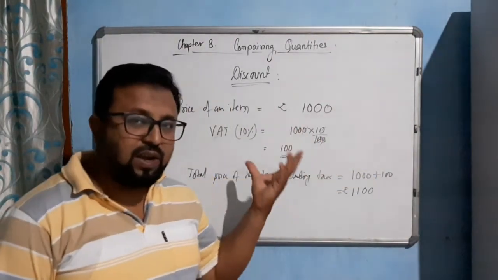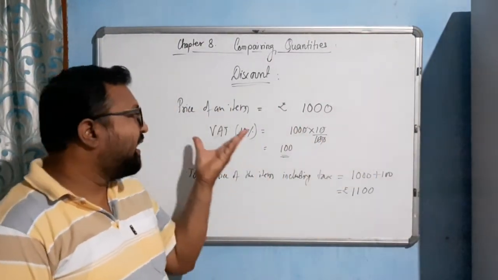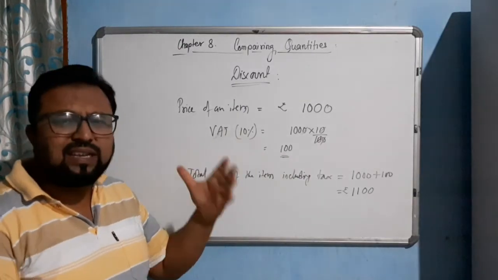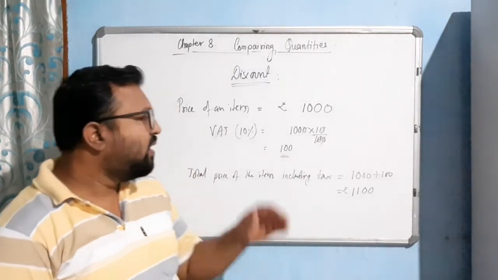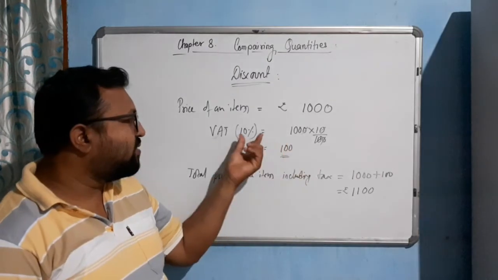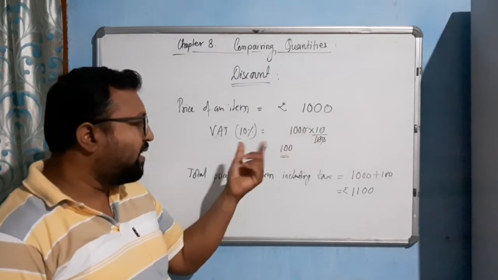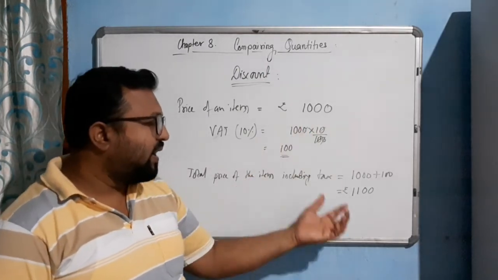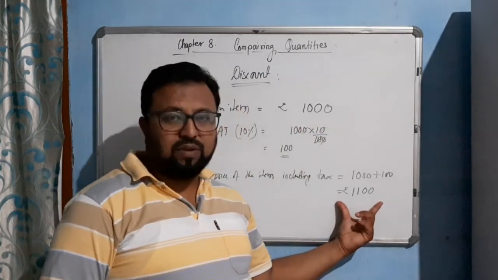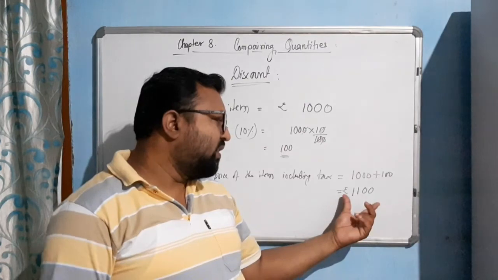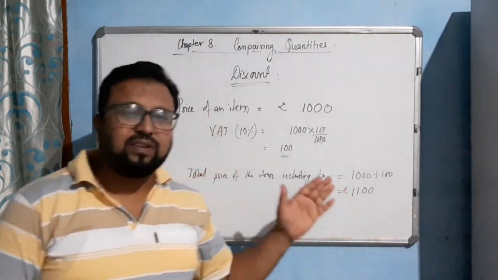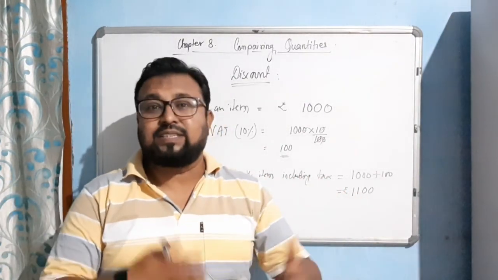In case of discount we used to subtract. In case of all the taxes, whatever taxes the government imposes on a particular item, the amount we are adding. So 10% of this amount will be 100 rupees, and then we will add these 100 rupees to this amount, and this will be the final amount which we have to pay. So 1100. I hope you understood this topic. Now come to the next topic of this chapter.